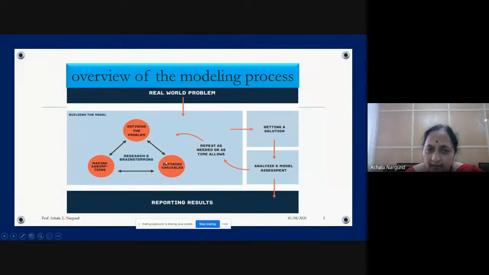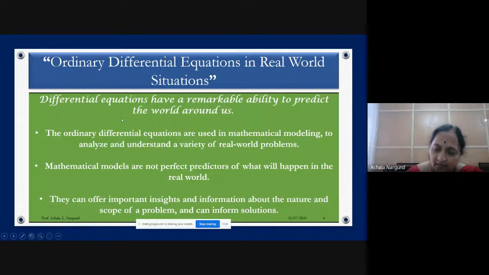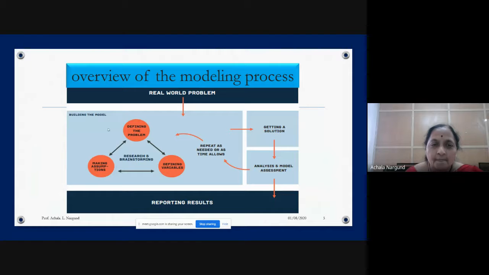These are the two-way arrows you are seeing. First you may define the variables and then define the problem, or you may define the problem and go to variables. So you should identify any one of these first. Sorry, I think I went back. Okay, anyone: defining the variables or defining the problem.